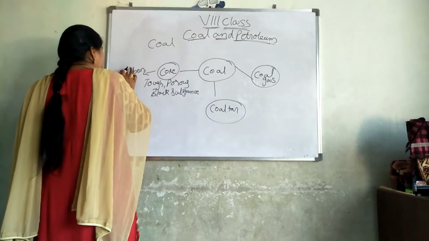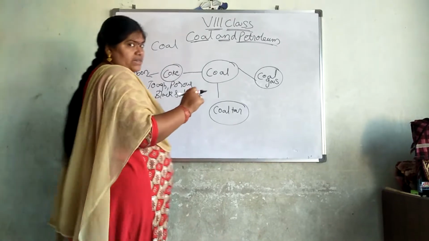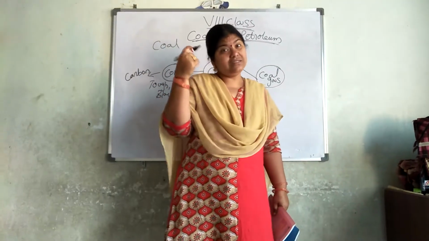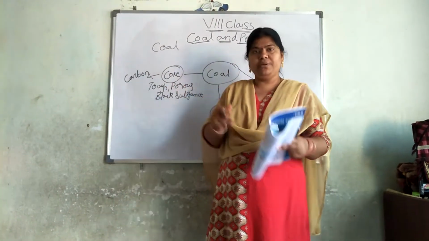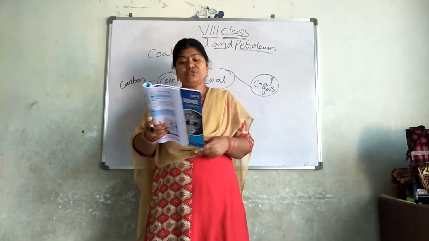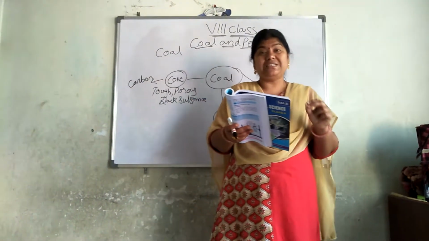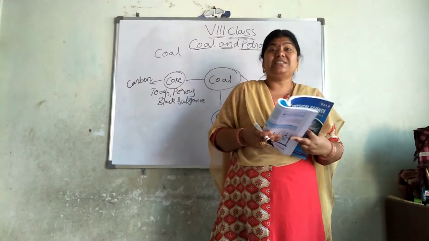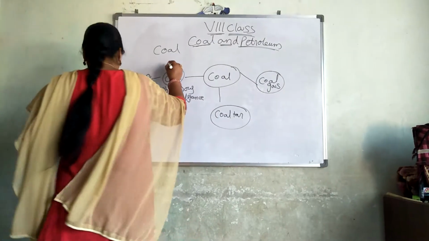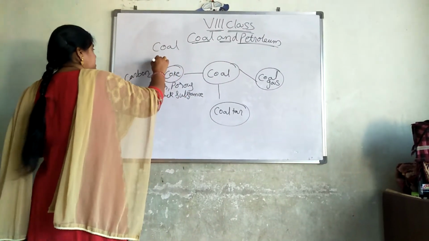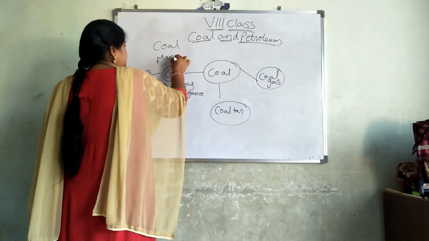Where will we use this carbon? Do you remember in cells? Carbon rod, carbon powder. So it is a pure form of carbon. Coke is used in the manufacture of steel and in the extraction of many metals.